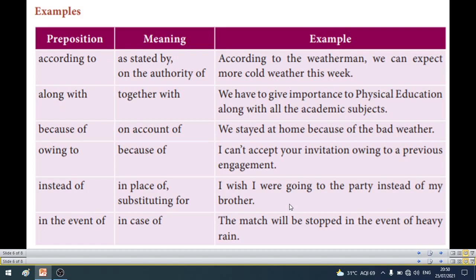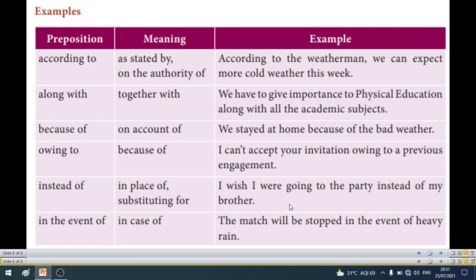In the event of, in case of, suppose, and the meaning varum. Okay, in the event of: the match will be stopped in the event of heavy rain. Suppose there is a heavy rain, then the match will be stopped. So if there are negative possibilities, then we have to do like this. இந்த மாதிரி சொல்றதுதான்.